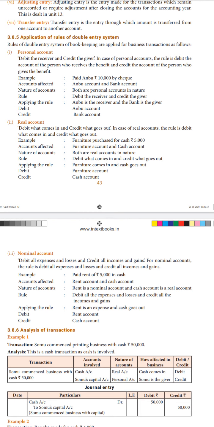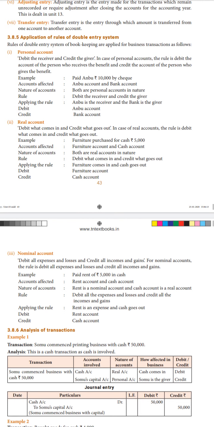As we all know, a personal account can be an individual or a group of people, or a representative personal account, like outstanding and prepaid. It can be anything like that. The example given for personal account is: paid Anbu rupees 10,000 by check. There are two accounts here.